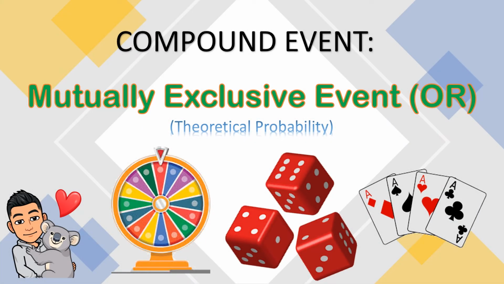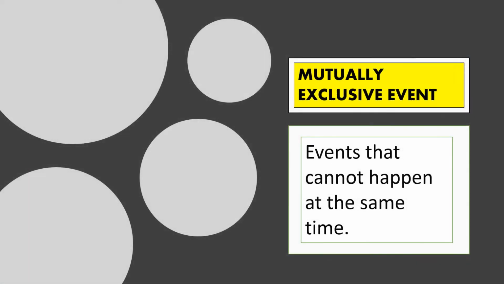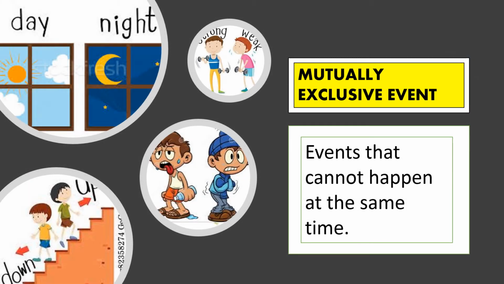So we will be talking about one of the compound events, which is known as the mutually exclusive event under theoretical probability. So what is a mutually exclusive event? Mutually exclusive events are events that cannot happen at the same time. So from the word itself, exclusive.